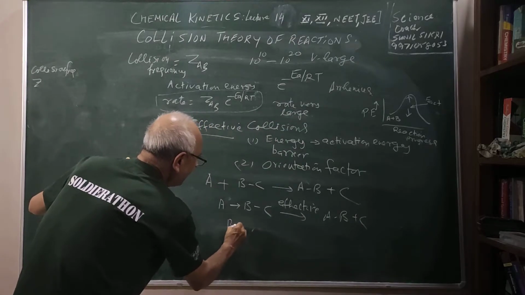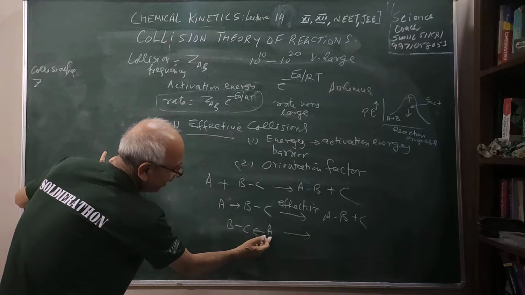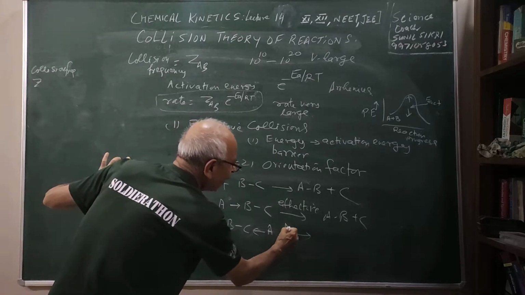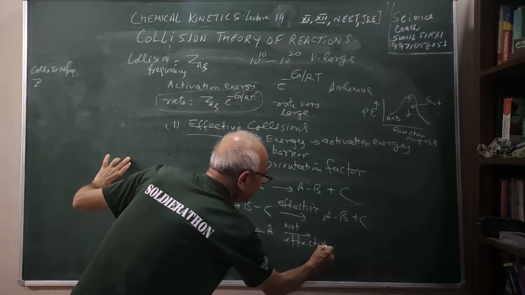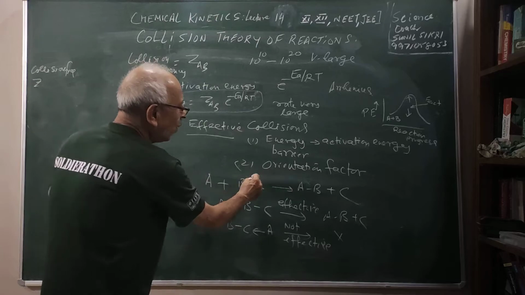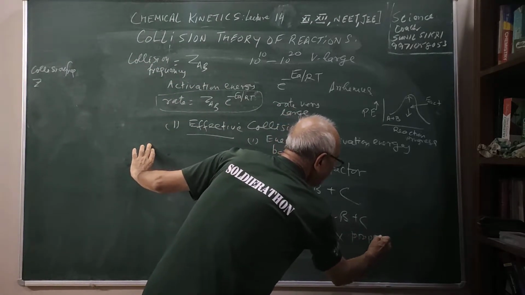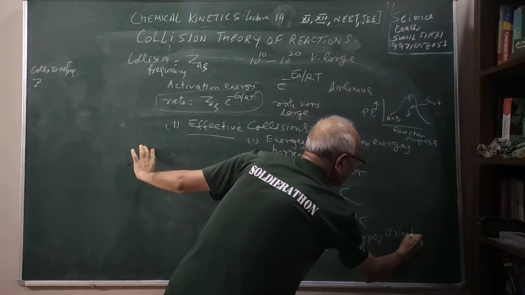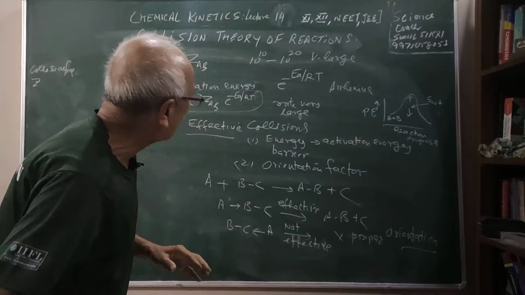But supposing B, C and A collide from this side. Now A is colliding with this. You can see this is not an effective collision, so this collision is being wasted. This is called the orientation factor. There should be a proper orientation. I will give you more examples of these, students, but I am trying to say what we mean by proper orientation.